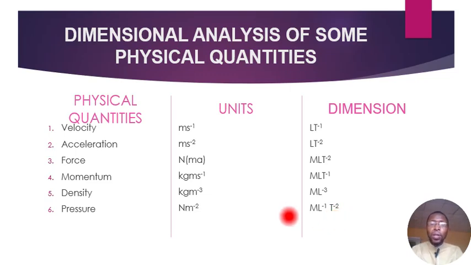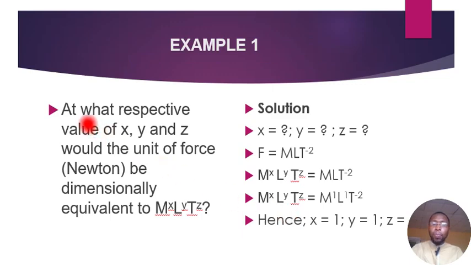Okay, there's more to this dimension that we need to know. Let's see an example here. It says, at what respective values of x, y, and z will the unit of force be dimensionally equivalent to M to the power x, L to the power y, and T to the power z? So meaning that we are looking for the values of x, y, and z.